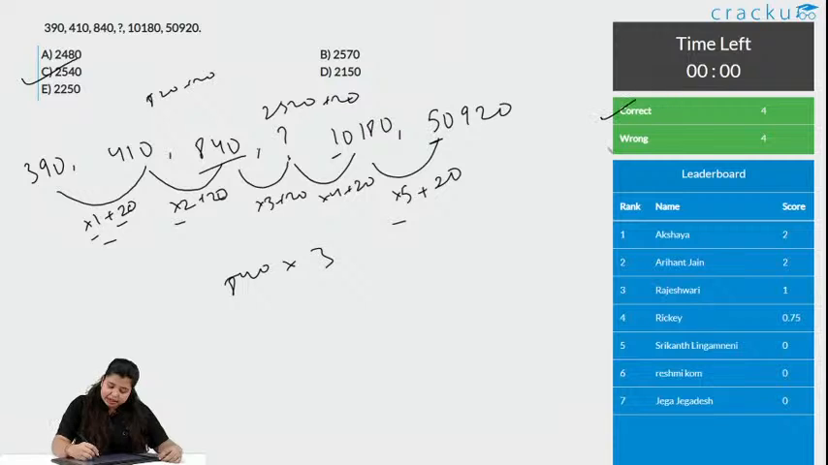And 4 people got this correct and 4 wrong. Akshay and Aryanth have the same score, 2-2. Then comes Rajeshwari with score 1, and then Ricky with 0.75. Let's go to the next question.